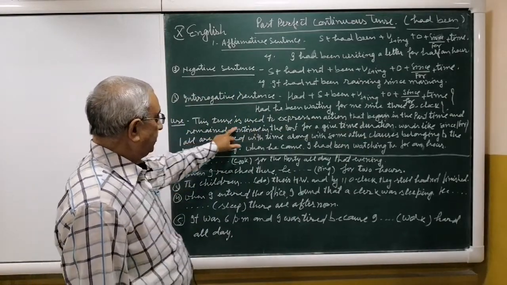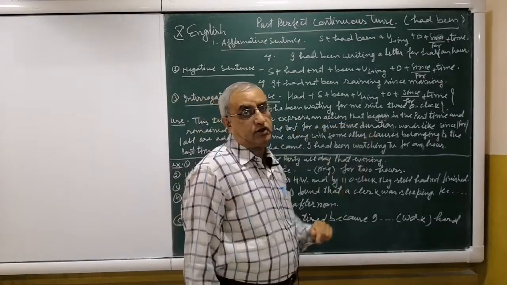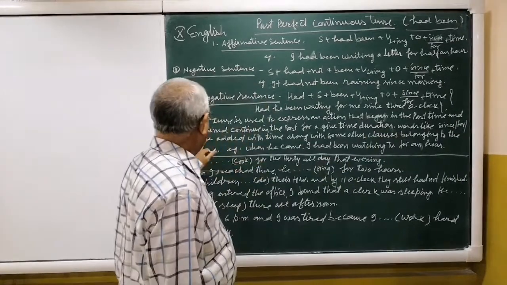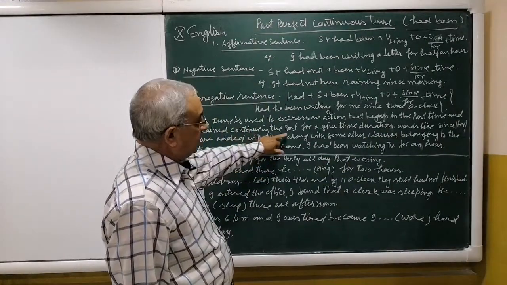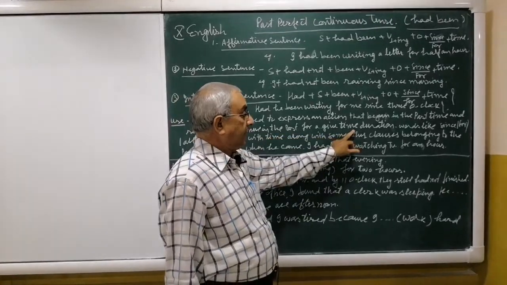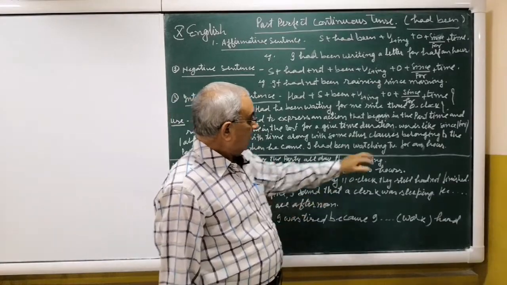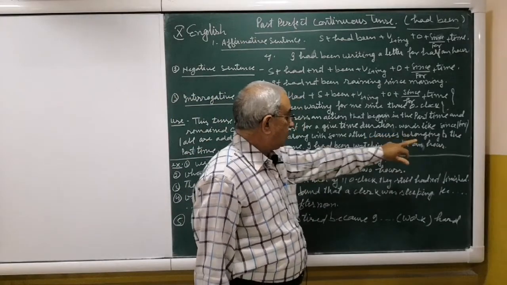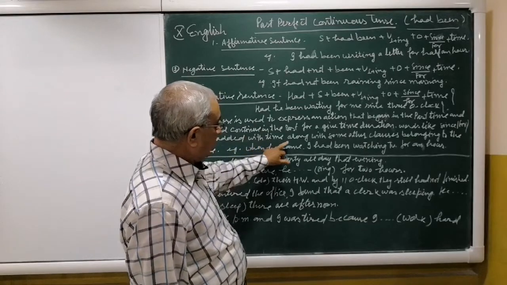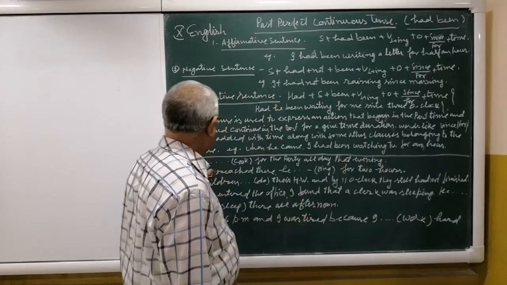Now see the use of this tense. This tense is used to express an action that began in the past time and continued in the past time for a given time duration, for a given time period. If the action continued in the past time for the given time duration, words like since and for are added with the time, along with some other clauses belonging to the past time.